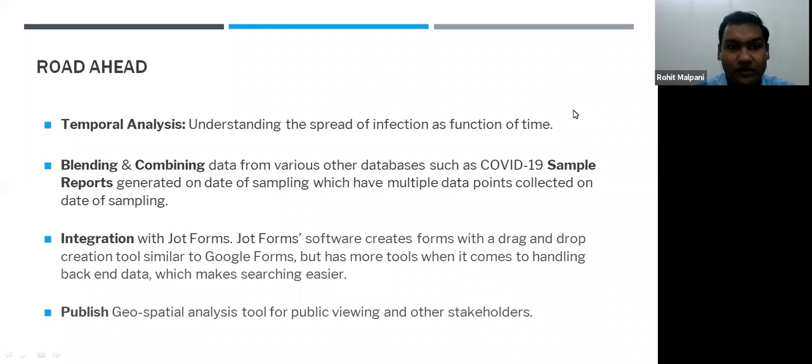And we also plan to now combine the data which we have been getting from the health authorities, that is, daily how many people have been sampled, and their results are expected to come next day. So we plan to integrate that data of health authorities in this project, so that one day before itself we know that these are the people who have been sampled, and the probability of people coming positive is this.